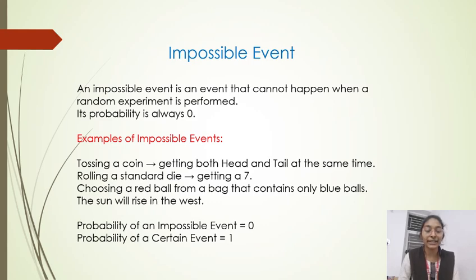Rolling a standard die, getting a number 7. The die contains only 6 numbers, so getting a 7 is an impossible event. Choosing a red ball from a bag that contains only blue balls is impossible. The sun will rise in the west. This is about impossible event. Probability of an impossible event is 0, and we all know that probability of a certain event is 1.